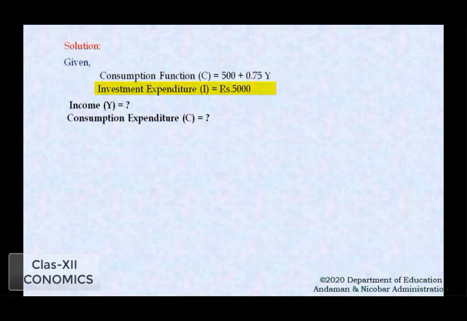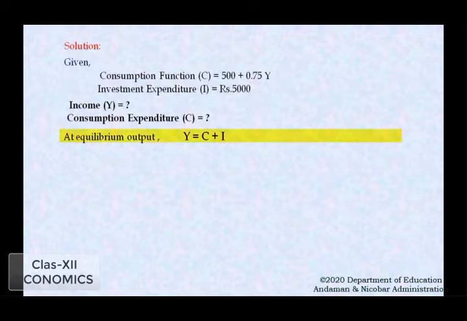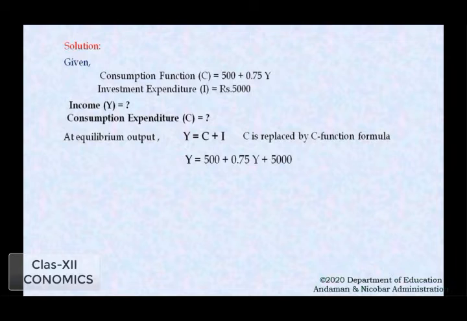Now at equilibrium, we know that Y is equal to C plus I. In place of C, we can replace the C function value. The equation will be Y equal to 500 plus 0.75 Y, that is the value of C, plus 5,000, where the value of I is given as 5,000.